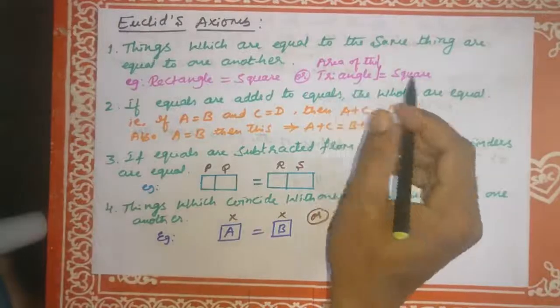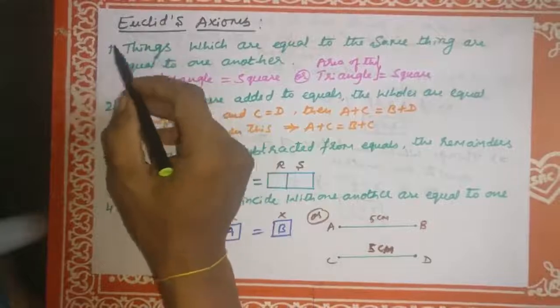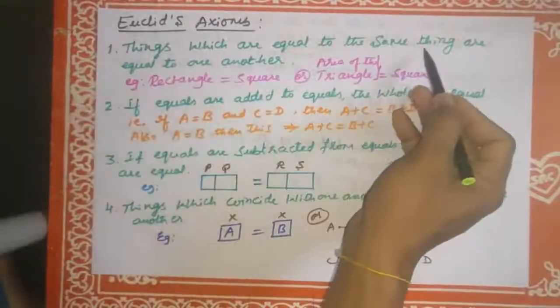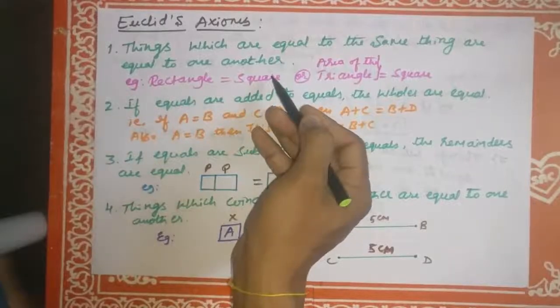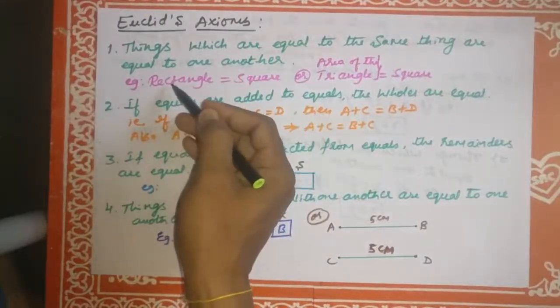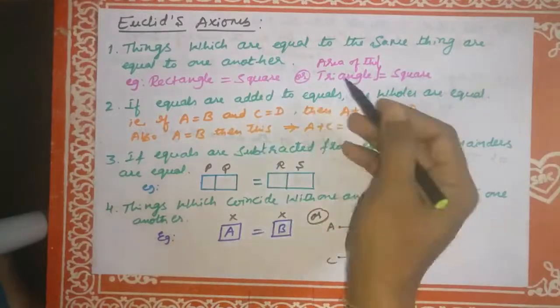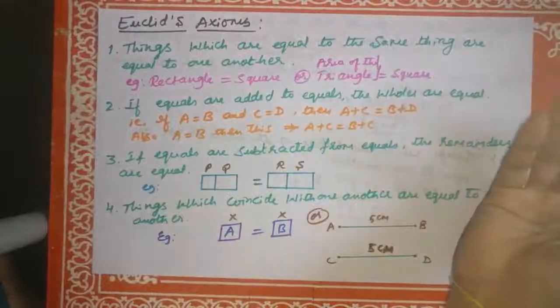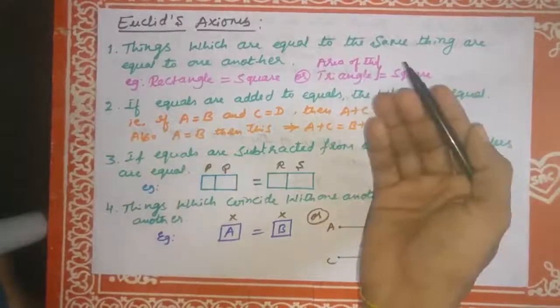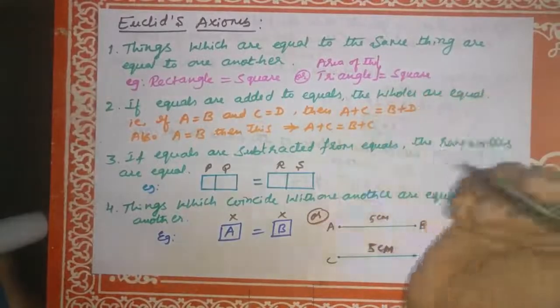Now let us discuss Euclid's axioms. First axiom: things which are equal to the same thing are equal to one another. For example, a rectangle is equal to a square because the sum of all the angles is equal to the sum of the angles of a square. Even the area of a triangle, which is half into base into height, is equal to that of a square.